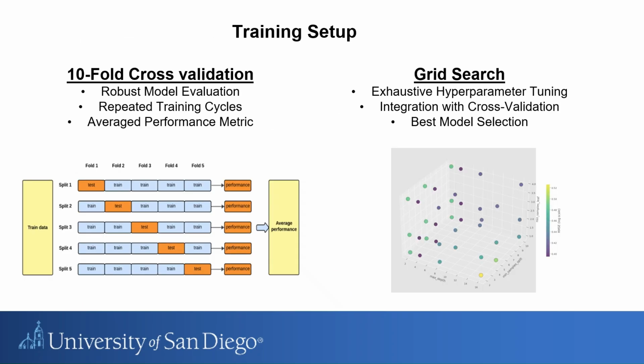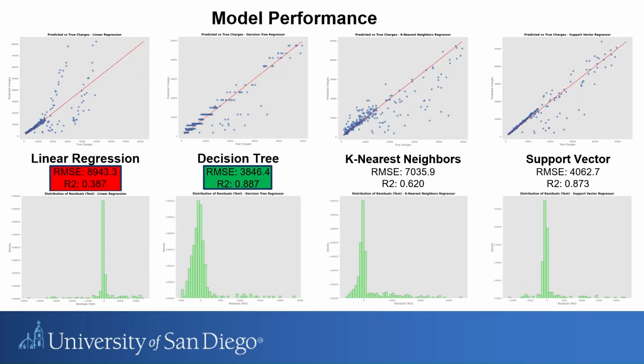To make our models reliable, we used a solid training setup. On the left, we have an image that depicts tenfold cross-validation. It splits the data into 10 parts, trains on 9, tests on 1, and repeats, averaging results for robust, unbiased performance. On the right, you can view the grid search results we calculated for our decision tree model. Grid search exhaustively tunes hyperparameters, akin to dialing in the perfect settings, and picks the winner based on the cross-validation scores. This combo ensures our models aren't just good on paper, they perform consistently in the real world against unseen data.